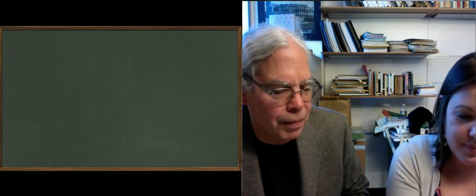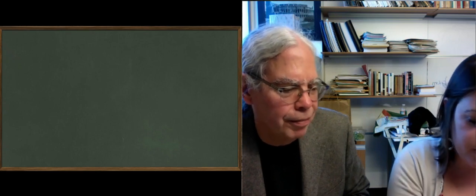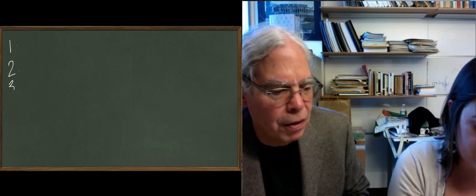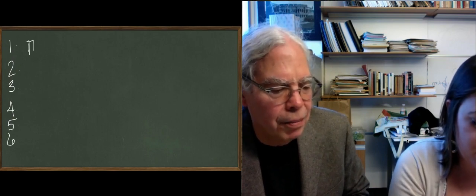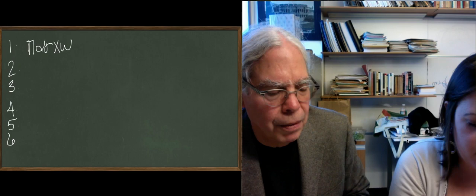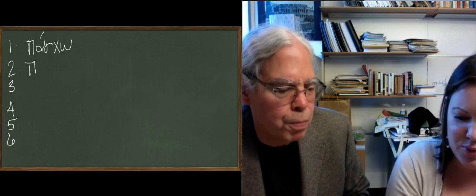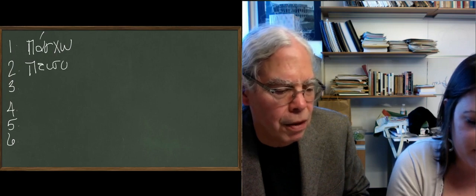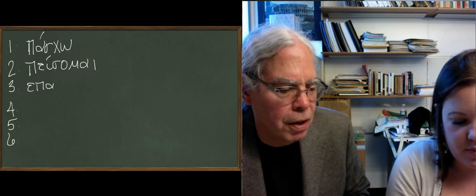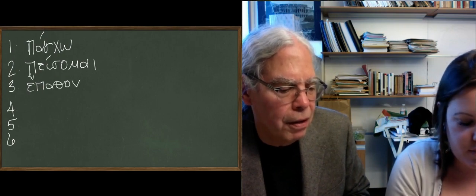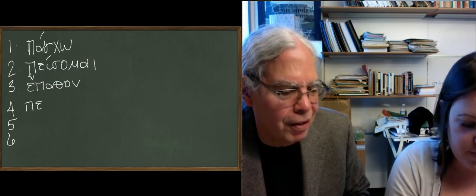Okay. Yep. All right, and the third one is the verb to suffer. Okay. Pascho. You get the English word paschal, like in paschal lamb, from this. And so it means suffer. The future, get a load of this, is peisomai, so peisomai. I'll explain these in a second. And then the aorist, the second aorist, is epathon, and then pepontha, right? Exactly, good.